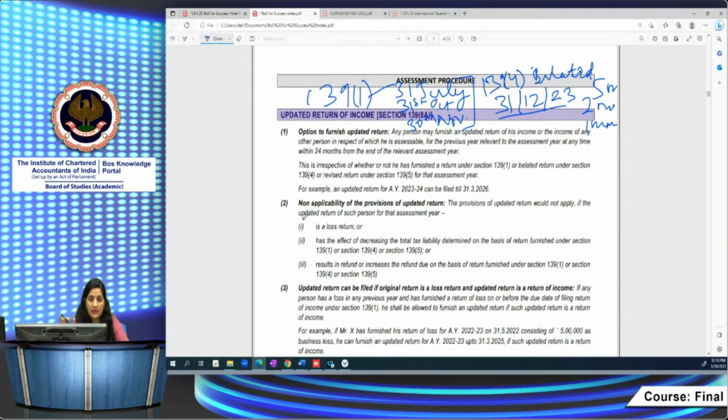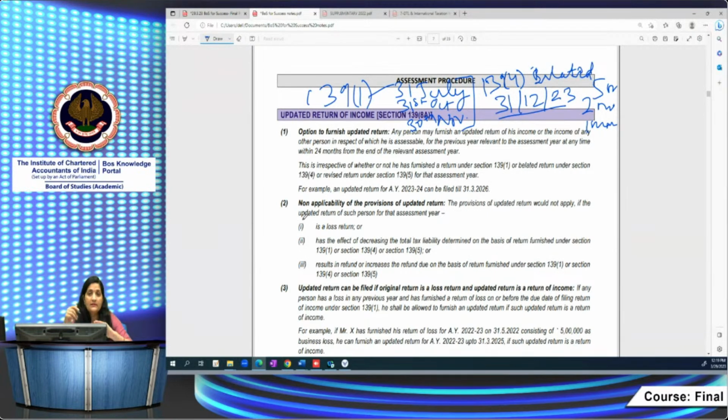This is with the objective to reduce litigation and to reduce the compliance burden on taxpayers, and for that purpose they have brought out the concept of updated return. Earlier they came out with certain voluntary disclosure schemes, which were for a particular period. Now they have made this provision in the Income Tax Act itself.